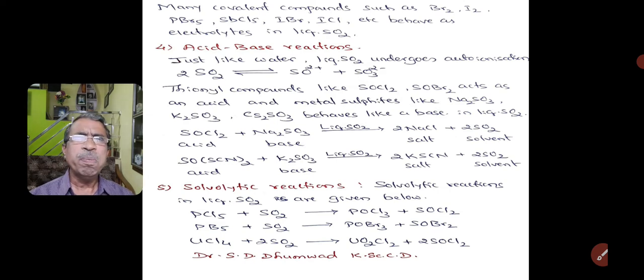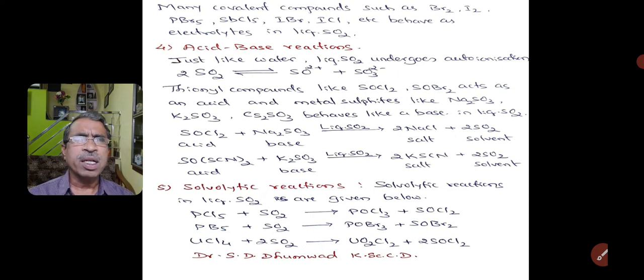Coming to the important one, that is acid-base reactions. Just like water, liquid sulfur dioxide undergoes autoionization. That is, two sulfur dioxide molecules turn into the thionyl ion and sulfite ion.